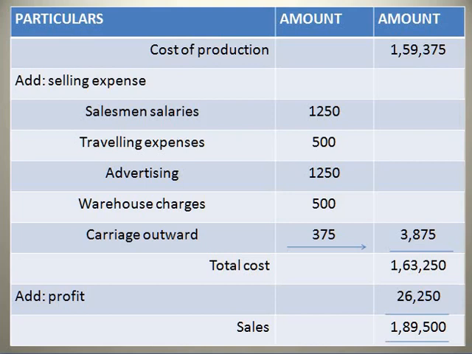Your cost of production is 1,59,375. In this 1,59,375, you should add the selling expense of 3,875. You will get a total cost or cost of sales. Your total expense is only 1,63,250. But you sold that particular product for sales of rupees 1,89,500. Automatically you should know that it is a profit. The profit is rupees 26,250. That is the format to prepare a cost sheet.